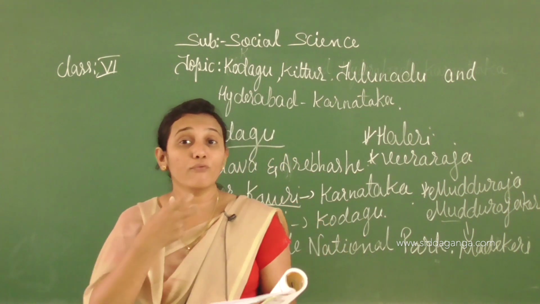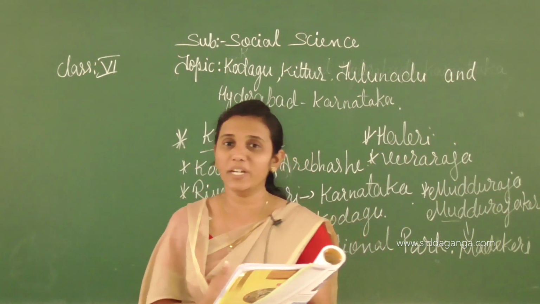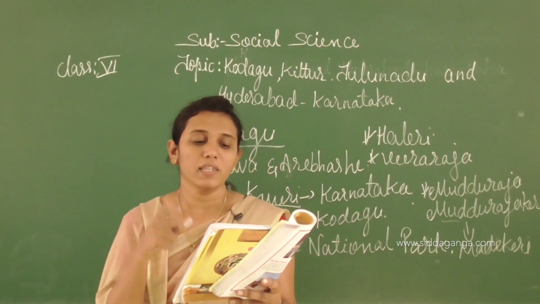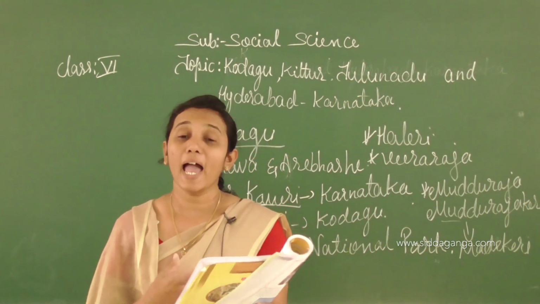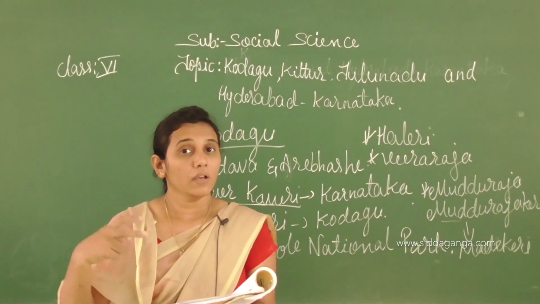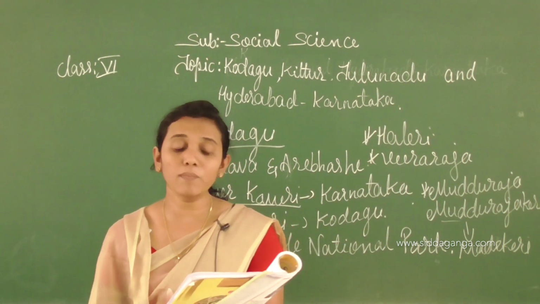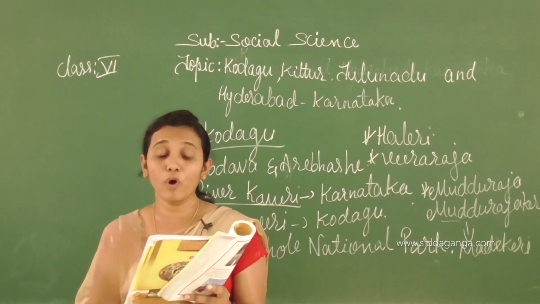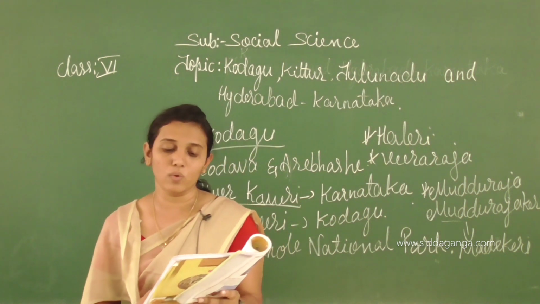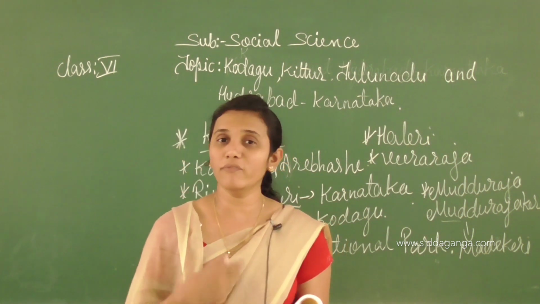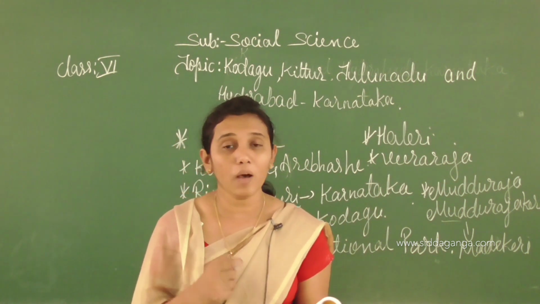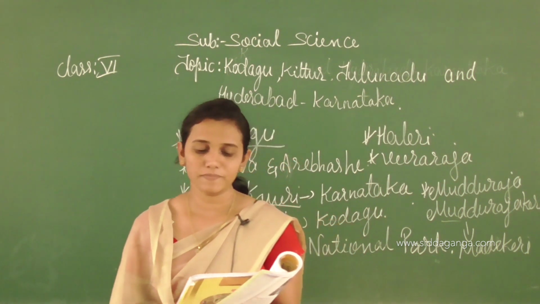That's why they revolted against the Britishers. They fought against the Britishers. They rose in an armed revolt against the British. They resolved to drive out the British from Kodagu. The revolt broke out in which year, children? 1837. It is known as the Amara Sullia revolt.